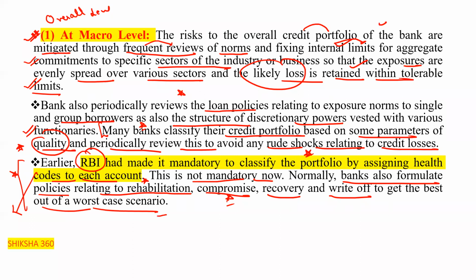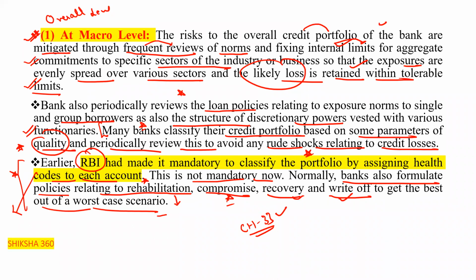What is rehabilitation? What is recovery? What is write-off? We have to discuss in detail under chapter number 33. These are just common terms, I think all of you are aware of them. So this is the control at the macro level.